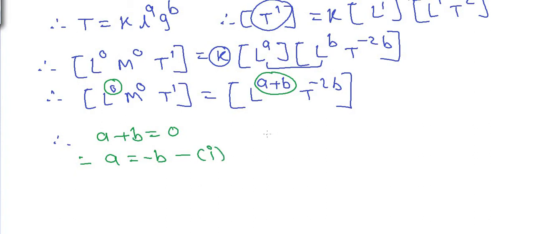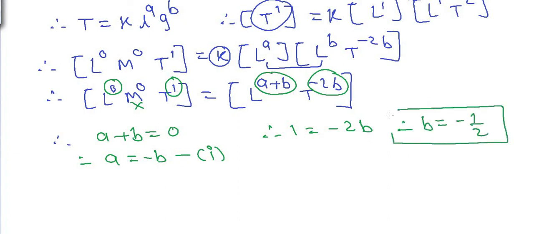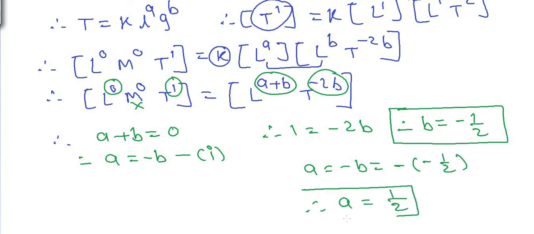Now let us compare mass. No mass is there on right hand side, so no need to compare mass. Now let us compare time. T raised to 1 is equal to T raised to minus 2b, and therefore we get 1 is equal to minus 2b, and therefore we get b is equal to minus 1 upon 2. Okay. Now let us find a. a is equal to minus of b, that is equal to minus of minus 1 upon 2, and so we get a is equal to plus 1 upon 2.